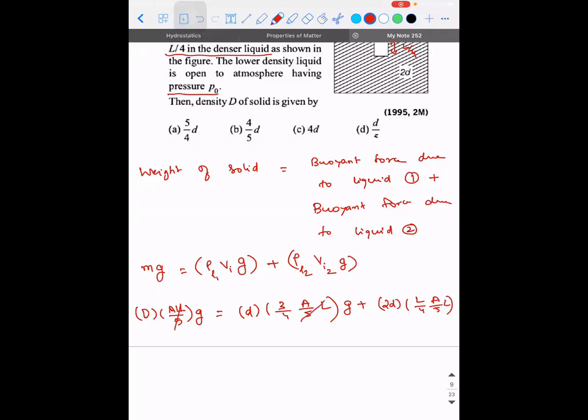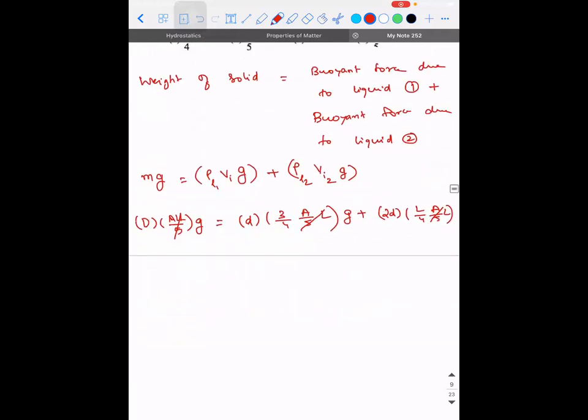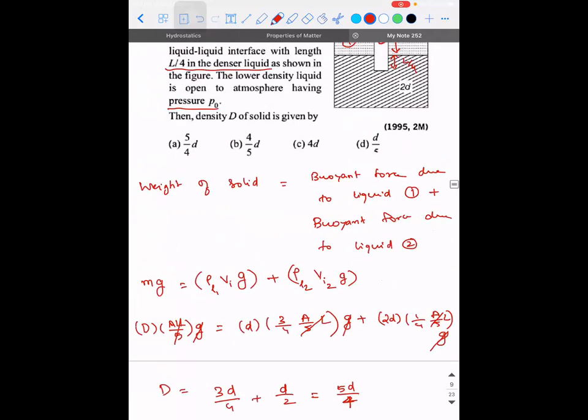So AL by 5, AL by 5 and AL by 5 will get cancelled. g will cancel, so g is gone. Capital D will be equal to 3D by 4 plus D by 2. So this is 5D by 4. Yes, is there an option like this? 5D by 4. Yes.